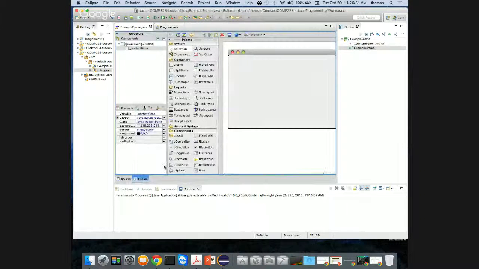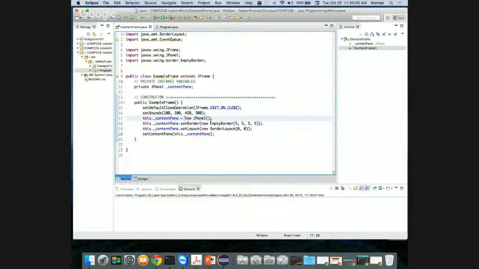How about from a nomenclature perspective? If I go back to source, right? And if I look at how things are named, I've called my JPanel a content pane. And that's okay. I can name this thing. I could also call this the content panel, just so that we know it's a JPanel.